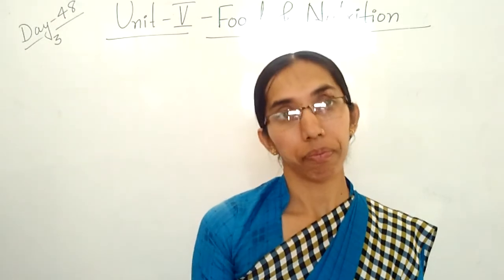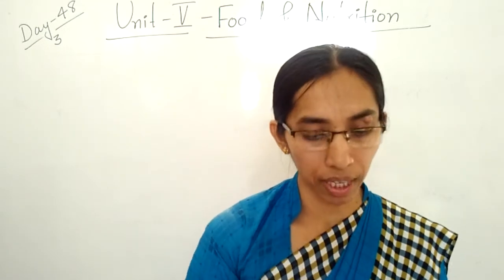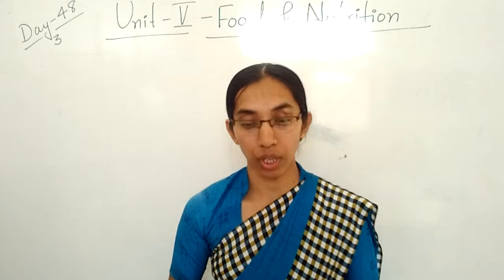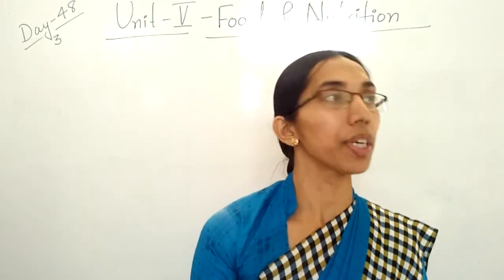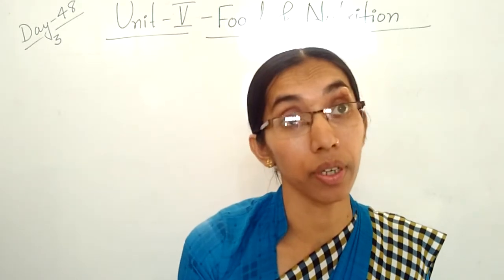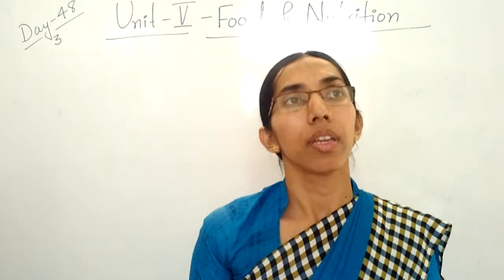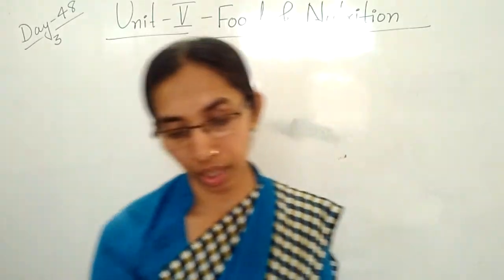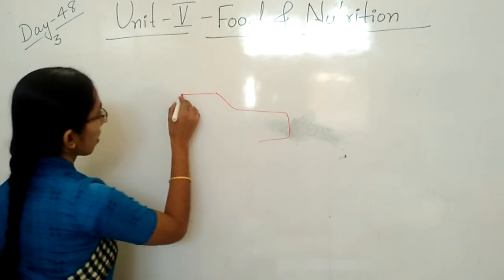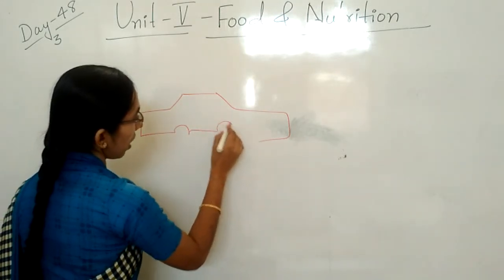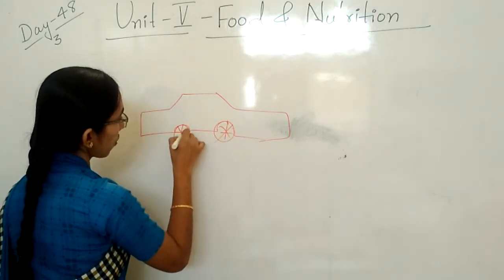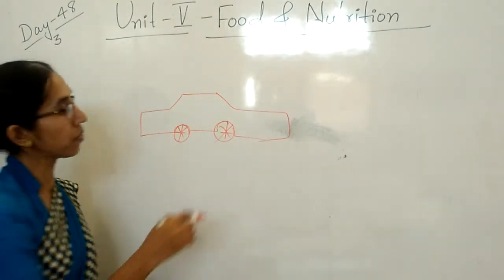Clear children? To do any work, we need the maximum energy. So food is very important to us. For example, take one car. If you are driving the car and in the middle it stops, that means what?